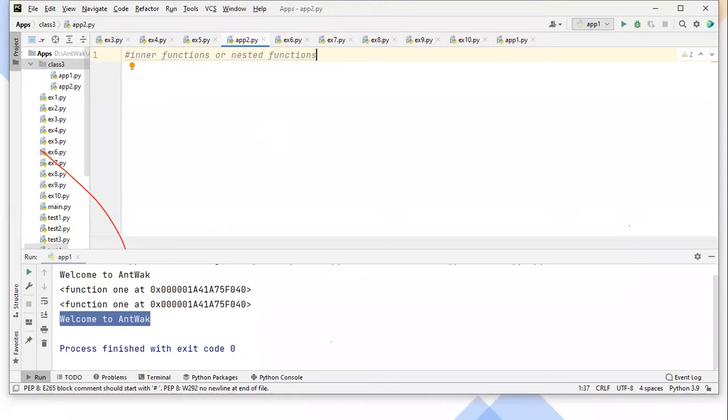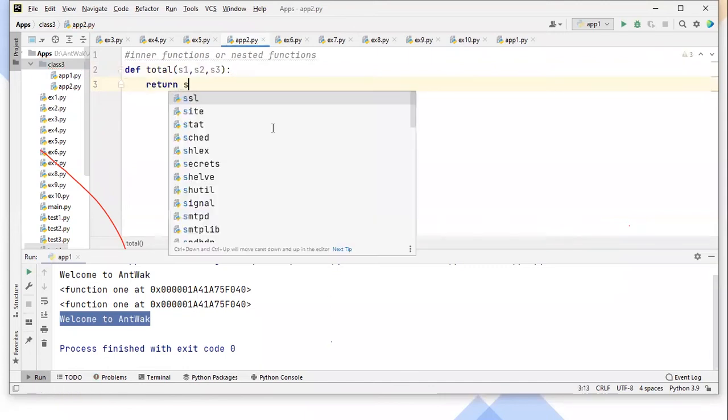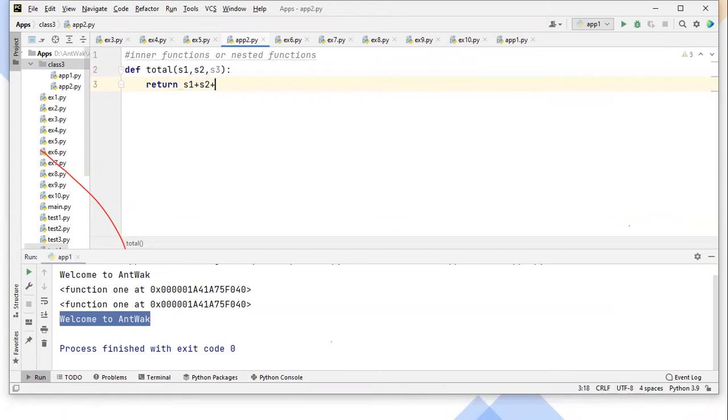Let me show you one example of where we use it. I am preparing one function that will take three subject marks, and it will return their sum. Now, another function I'm taking will calculate the average of three subject marks.